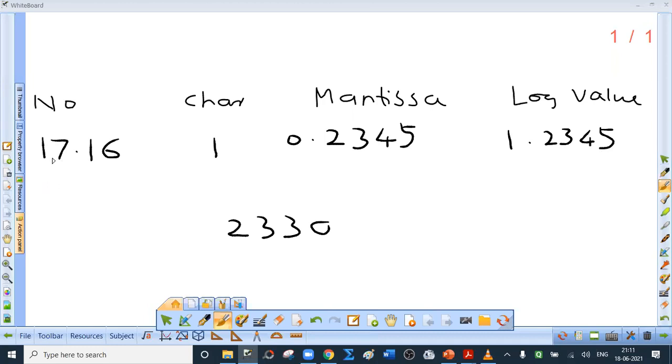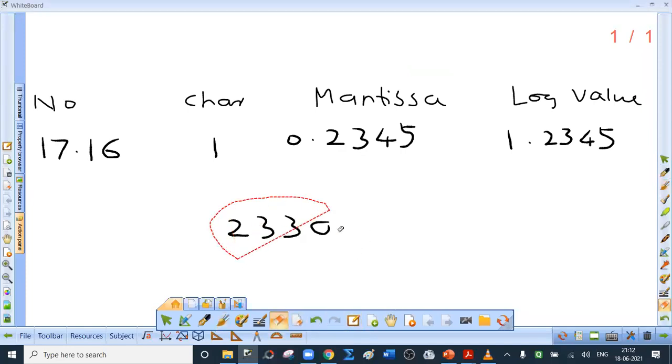10 raised to 1 is 10. This is greater than 10. 10 squared is 100. This is less than 100. So it is a 1 point something log value. Yes, it is 1.2345. Many students are writing 2345. No, you have to say 0.2345 because that is the fractional part.